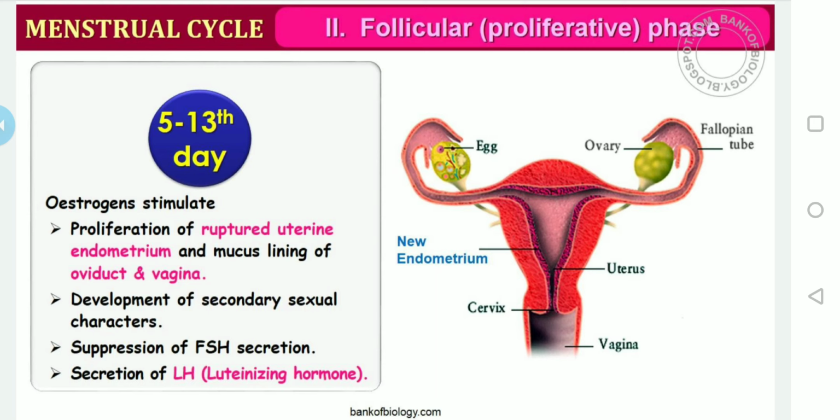So this is an interlinked mechanism. If FSH and LH are released, then only this process will continue. Also you can identify the changes in the right side diagram, the formation of the new endometrium wall of the uterus.